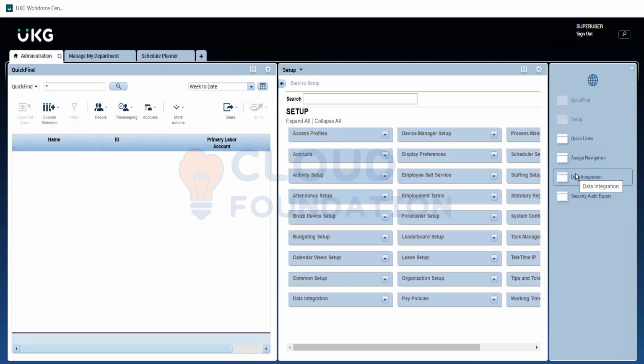Some companies are using Kronos, and some companies are using other tools. Kronos is the parent company. They have an agreement with Kronos. They take Workforce Central and rebrand it as eTime and give it to their clients.